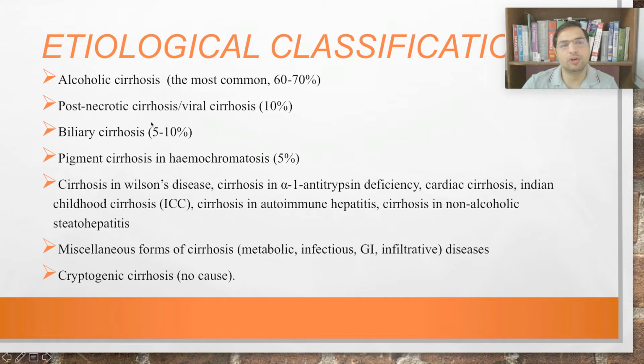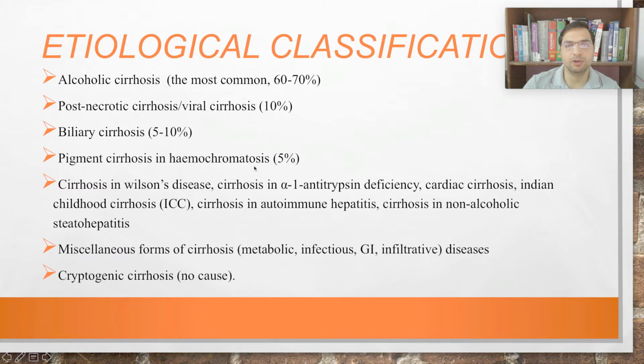Then post-necrotic cirrhosis or viral cirrhosis, right? After chronic viral hepatitis B and C, a person develops viral cirrhosis, that is about 10%. Then biliary cirrhosis, we have already talked about this biliary cirrhosis in autoimmune hepatitis. And then we have pigment cirrhosis.